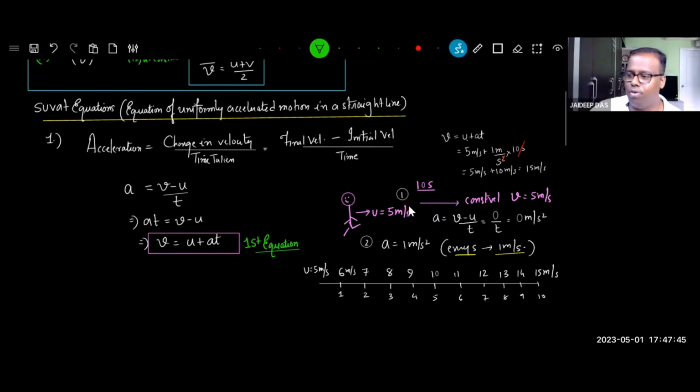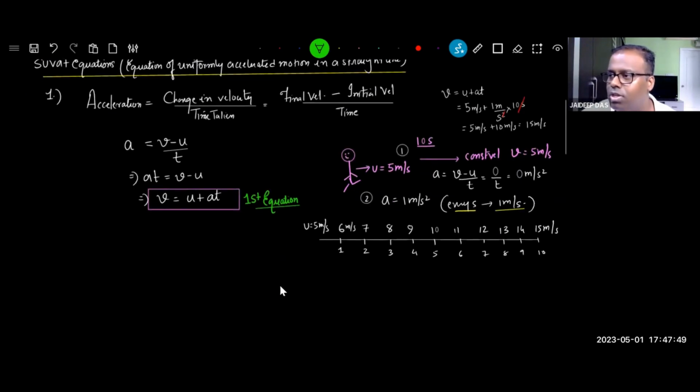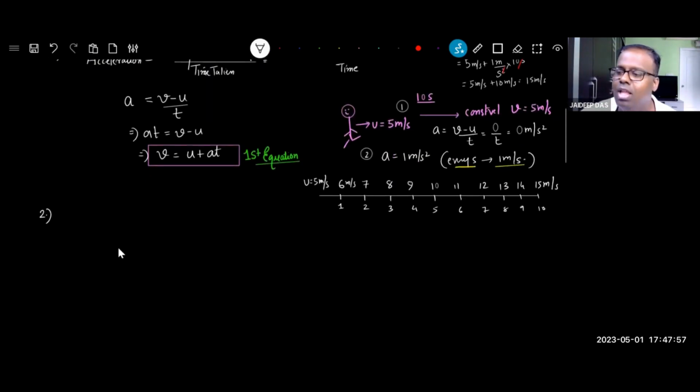Chalo. And in every equation of motion, one of the SUVAT parameters will be missing. And Zoe just said that the SUVAT parameter missing in the first equation is displacement. Let's go to the second equation, right? The second equation is the most common one which comes in exams. So observe its derivation. It comes from the formula of average velocity. What is average velocity? Average velocity is (u plus v) divided by 2. We just did this in today's class.